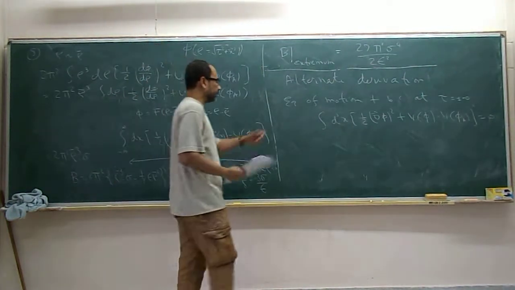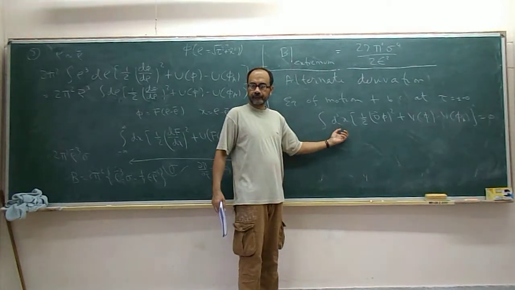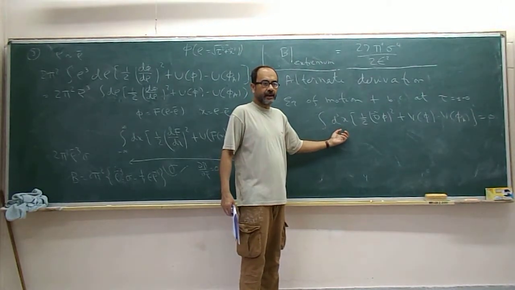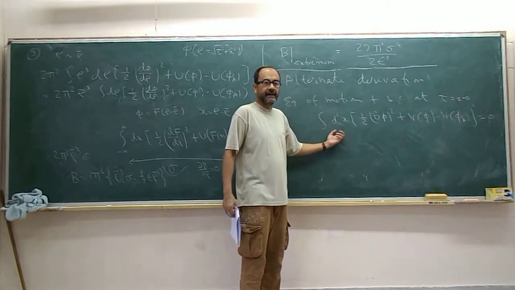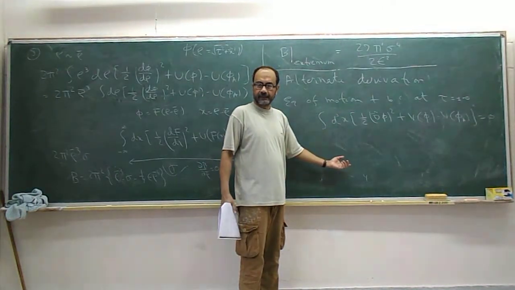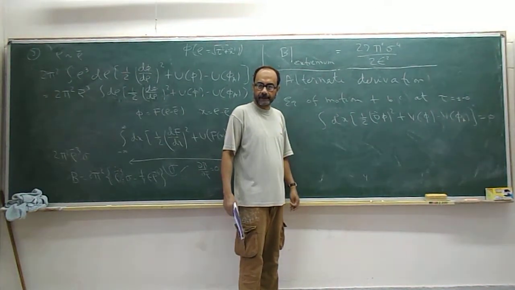Yeah, the equation of motion tells you that the τ derivative of this is equal to 0. And the boundary condition at τ equal to plus or minus infinity tells us that this itself vanishes at τ equal to plus or minus infinity. So this must also vanish at τ equal to 0.